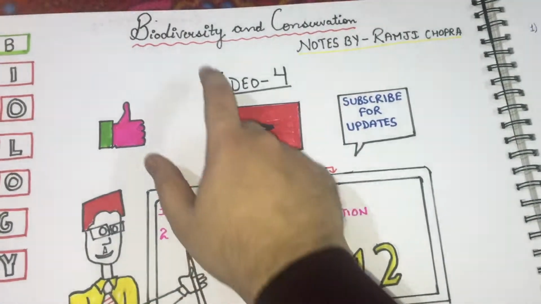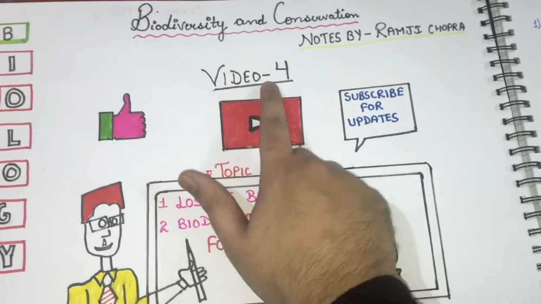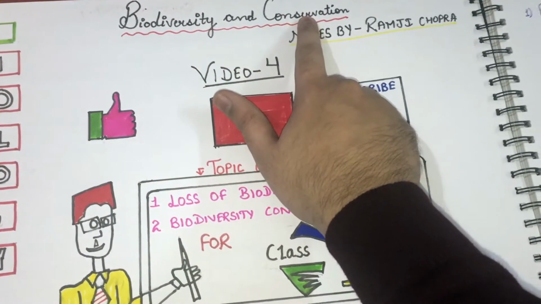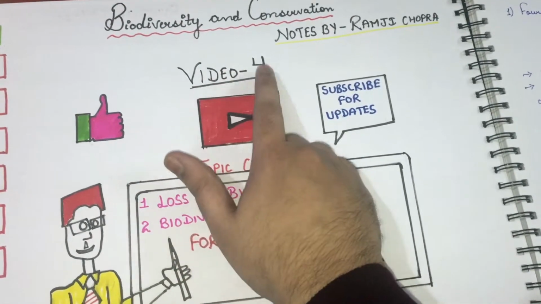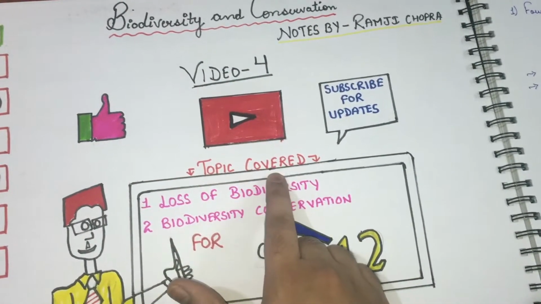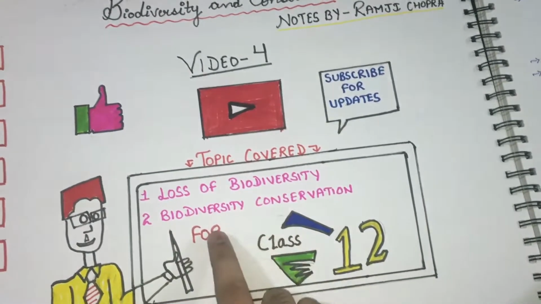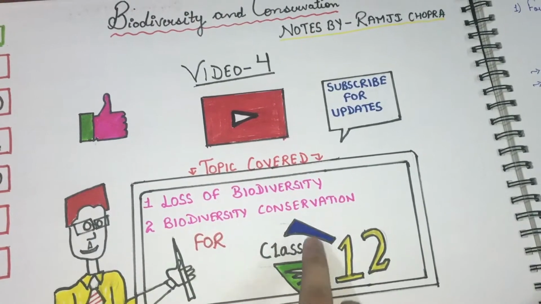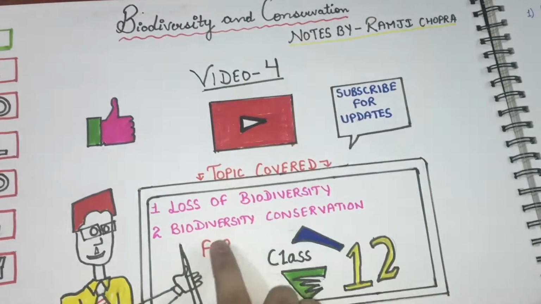Hello students, today we will do biodiversity and conservation part 4. This is the fourth video of biodiversity and conservation. If you have not watched my previous videos, please watch video 1, 2 and 3. Topics covered in this video are loss of biodiversity and biodiversity conservation. These notes are for class 12 and are according to the NCERT.